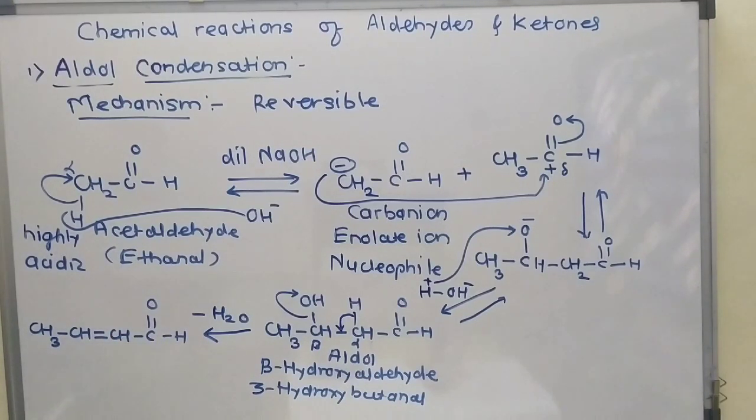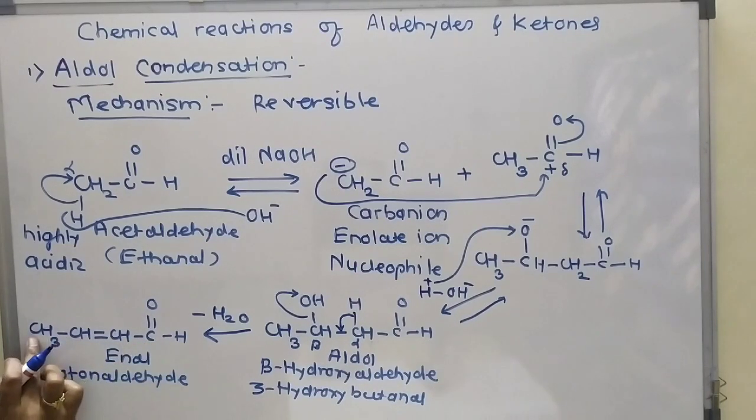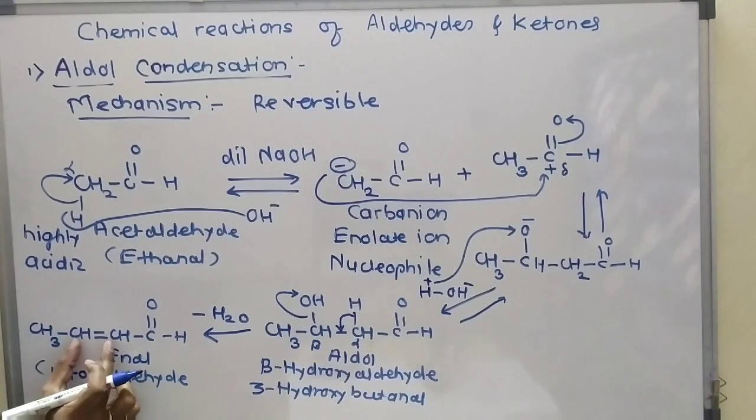The name of this compound is enal. Why enal? En due to this carbon-carbon double bond, and al due to this aldehyde group. The common name for this compound is crotonaldehyde. The IUPAC name for this compound: here how many carbon atoms? 1, 2, 3, 4. 4 carbon atoms, and the carbon-carbon double bond is present on the second carbon atom.